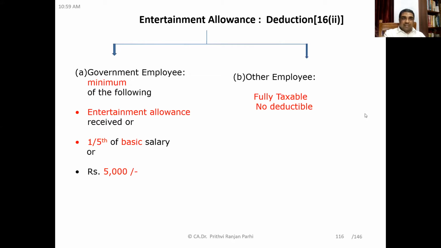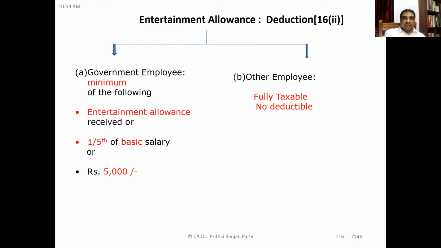But right now, since we are discussing the allowance part, let us learn the basics of entertainment allowance. We'll be learning it in detail when we learn the deductions, but at this stage, let us see what it is. This is an allowance given by the employer to the employee to meet some entertainment expenditure.